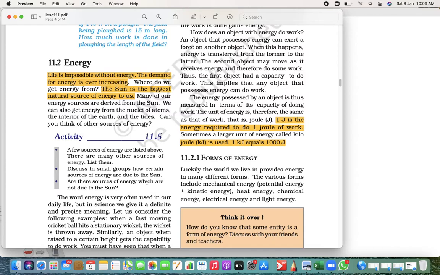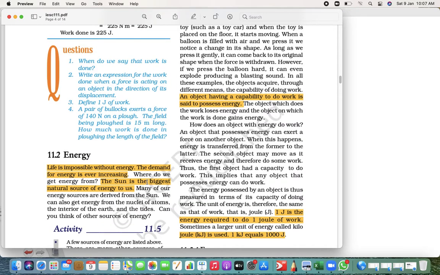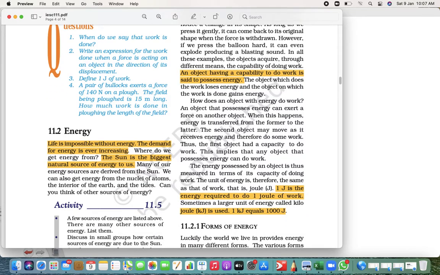The demand for energy is increasing every day. And the sun is the biggest natural source of energy. Now, as I said, what is energy? The capacity of an object to do work is called energy.